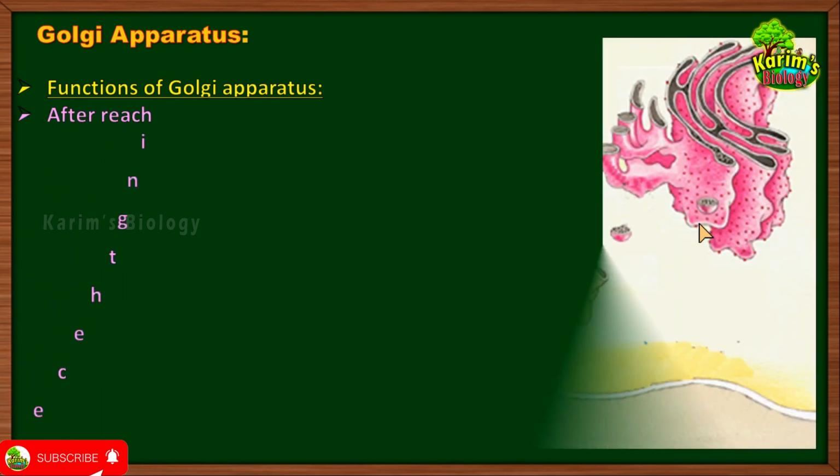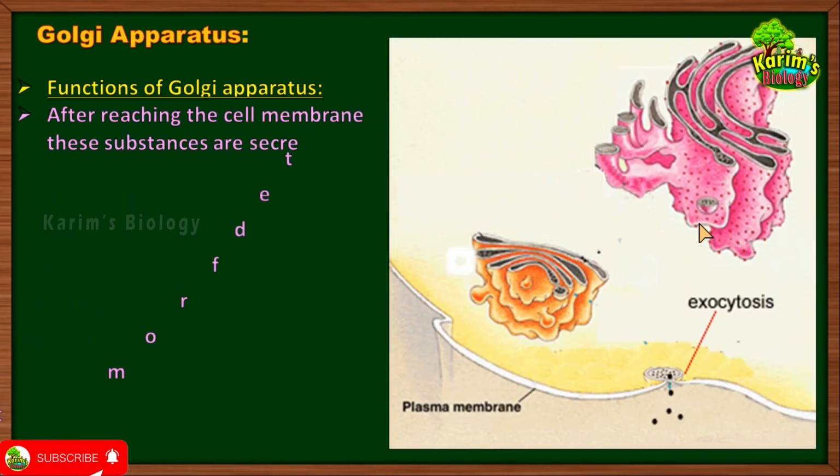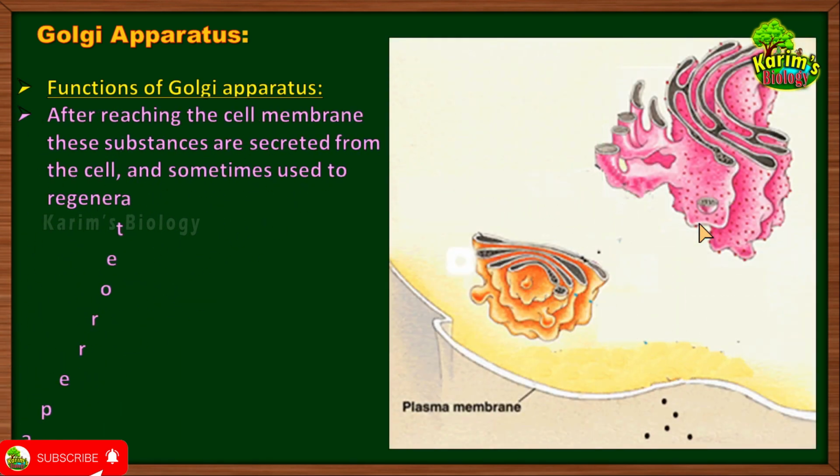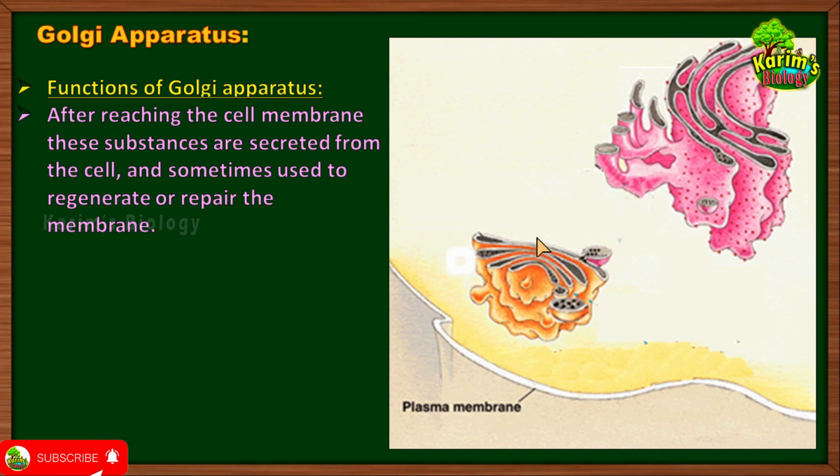And another important function of the Golgi apparatus: I told you that from the ER, the transport vesicles bring the protein to the Golgi apparatus. In the Golgi apparatus, the proteins are further processed. So once the processing of proteins and lipids is completed in the Golgi apparatus, the processed proteins and lipids should be sent to their destination, meaning wherever they are required.